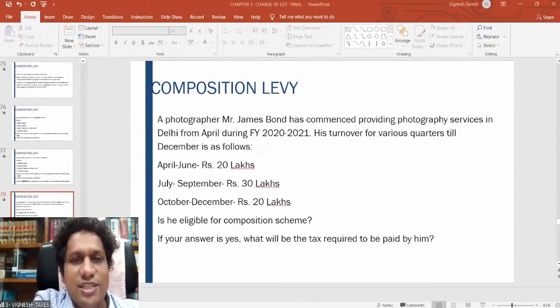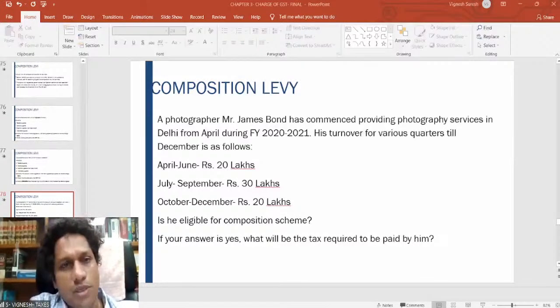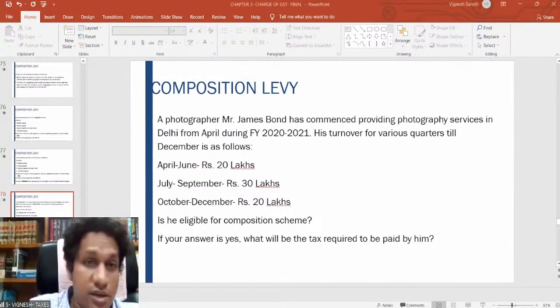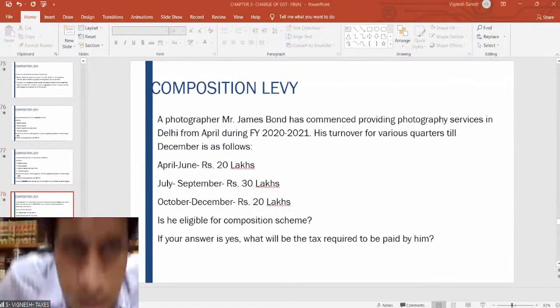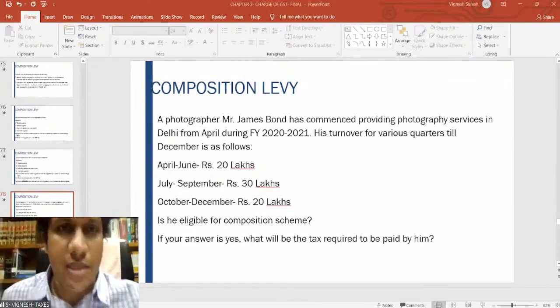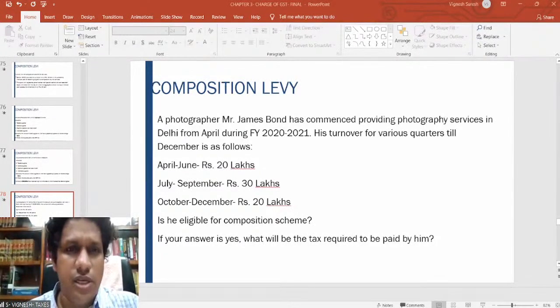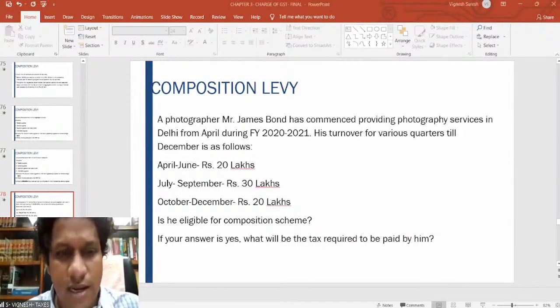So in this particular situation, if the restaurant is providing regular foods and any other exempt service, it cannot opt for the composition scheme. But if it provides this service as well as alcohol, definitely it can opt for the composition scheme. That is my view. Let us wait for any clarifications from the department regarding this, because it says not leviable to tax. But in case of alcohol, it is not a supply when it comes to GST, because it is excluded from the purview of GST. So even if it is alcohol, the composition scheme can be availed.